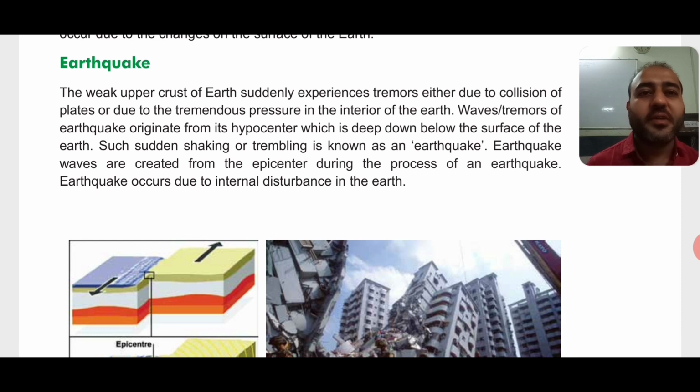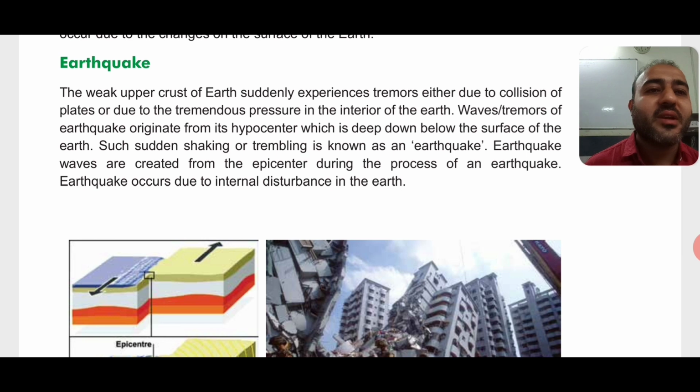The weak upper crust means the upper layer of the earth, which is known as crust. So the weak upper crust of earth suddenly experiences tremors either due to collision, which means clash, either due to collision of plates. As we all know, below the crust or the upper layer of the earth there are plates, right? And if these plates clash with each other, then due to that tremors are experienced, which is known as earthquake.